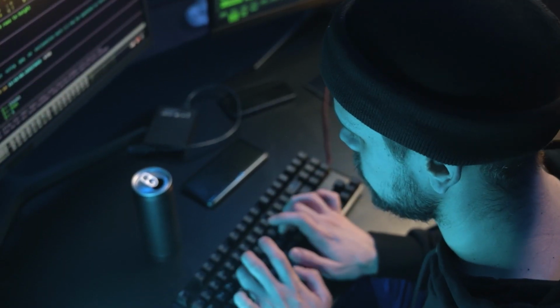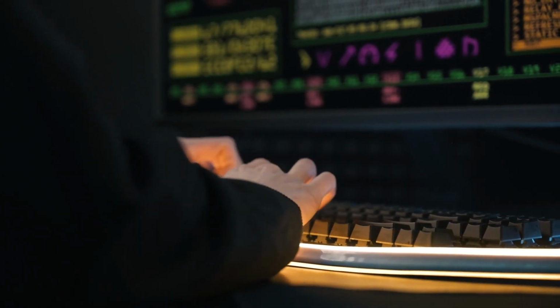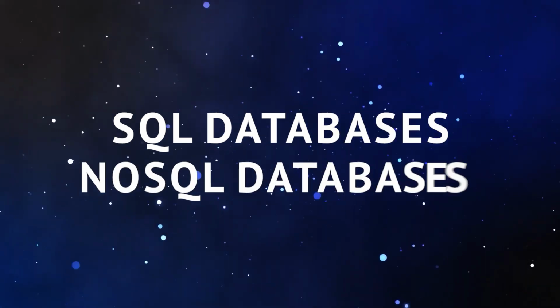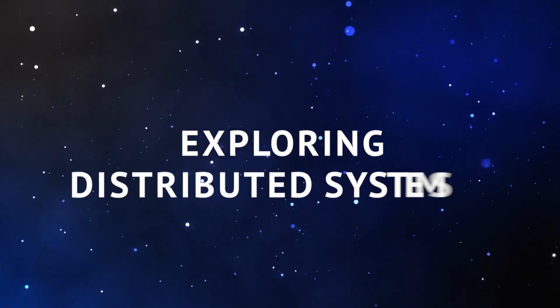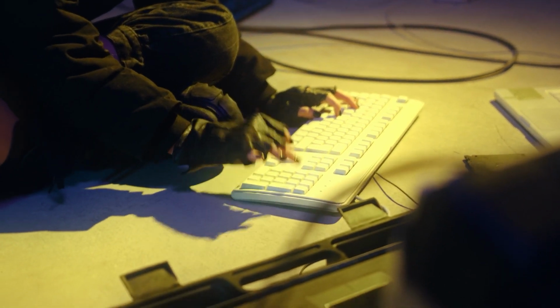ChatGPT will introduce you to a plethora of libraries and frameworks that enable efficient data management and networking in Python. Whether you're working with SQL databases, NoSQL databases, or exploring distributed systems, ChatGPT will provide you with the knowledge and resources to succeed.